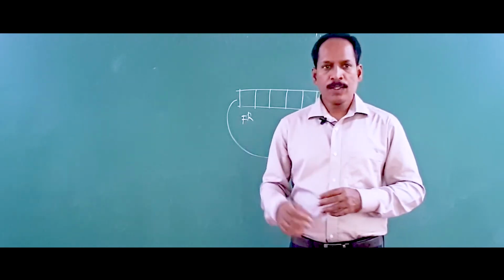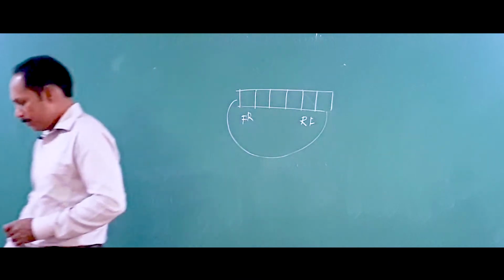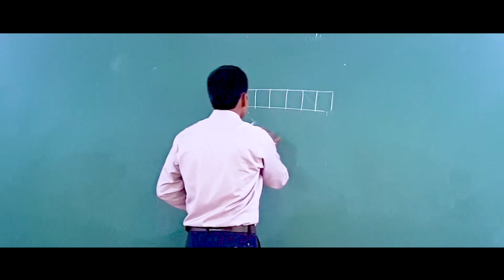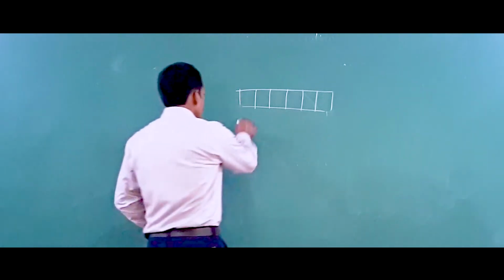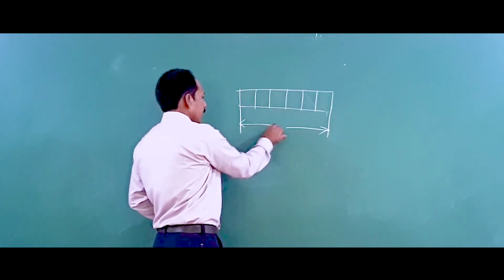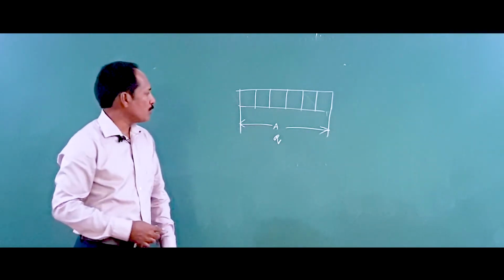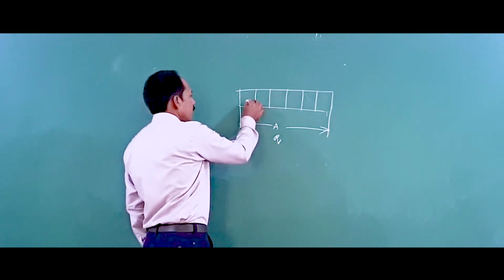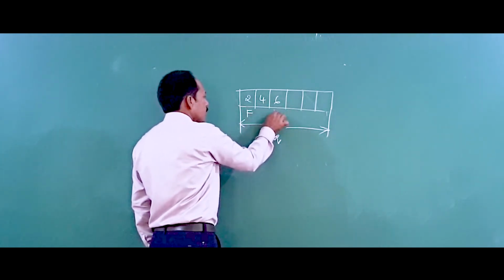Already you have seen an example. Let me remove this and we'll take one more, the same thing. This is an empty queue. Let us define this as a queue now. It is nothing but an array, a normal linear data structure array. Normally we represent it by A, but you may represent it by Q also. Any name you can use, that doesn't make a difference. Suppose we have some elements like 2, 4, some numbers. This is called the front end, and this is called the rear end.